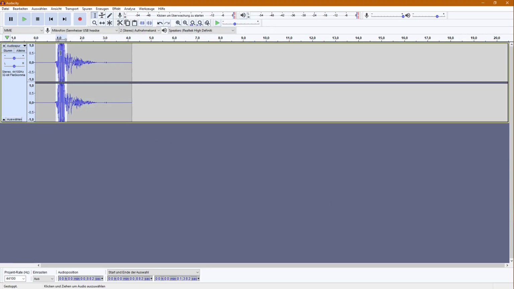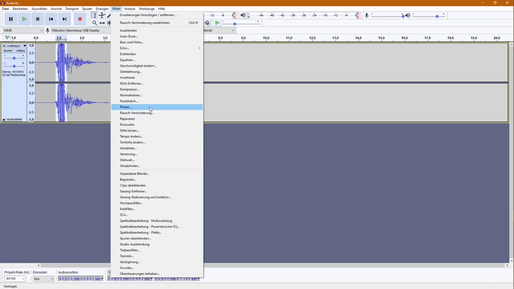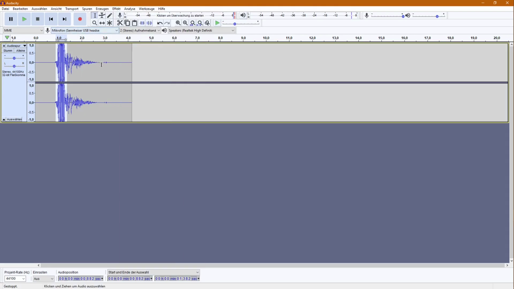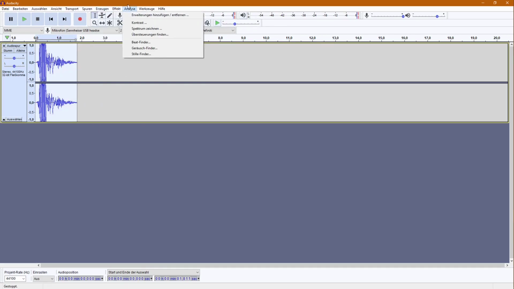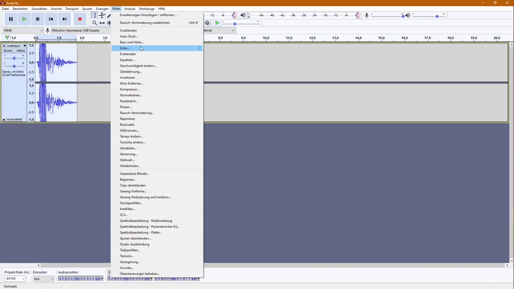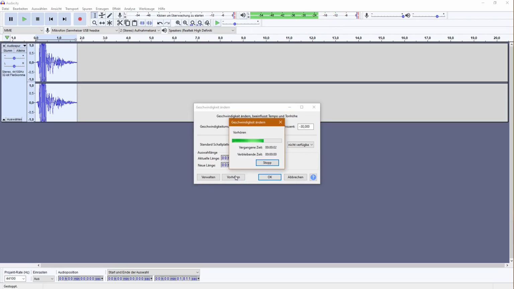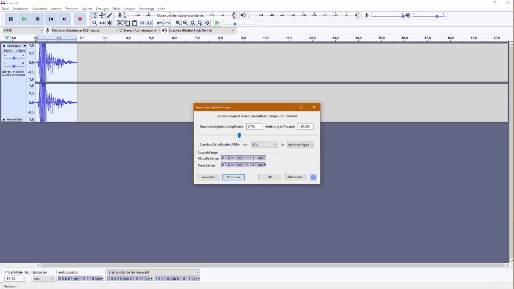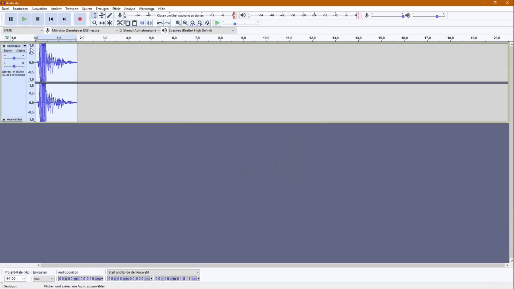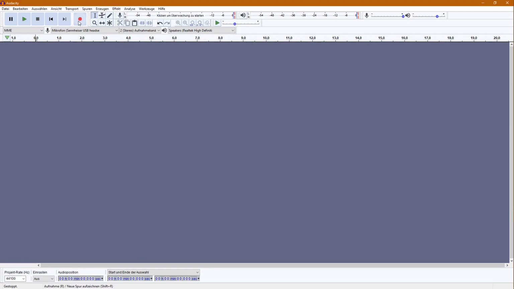I'm pretty sure there's a way to reduce this spike, which is way too hard, but I don't know how. Anyway, I don't really care for that now. So I first of all want it a little bit deeper, I think, and also not as fast. I think I can strap this.